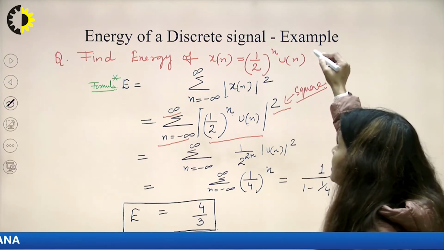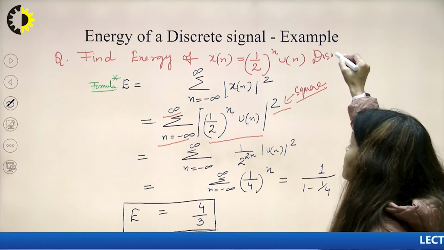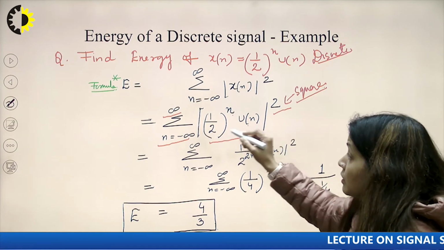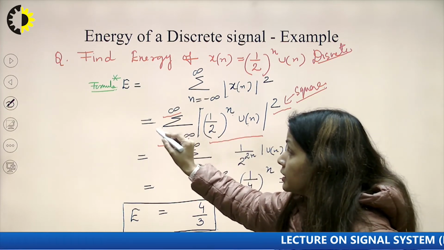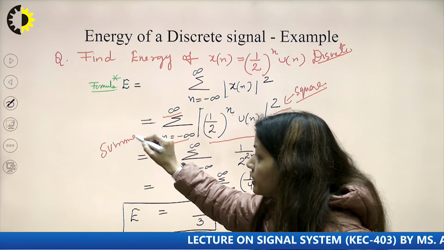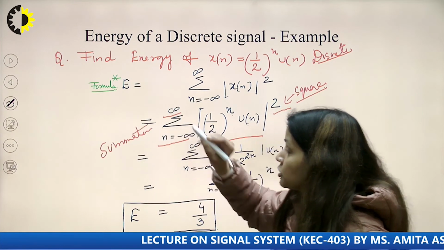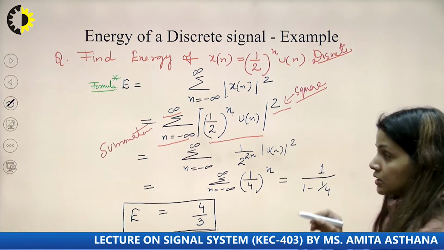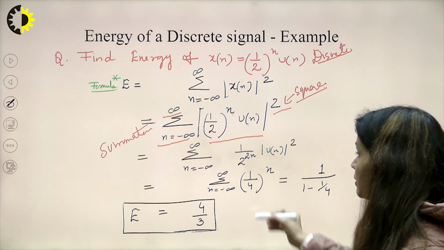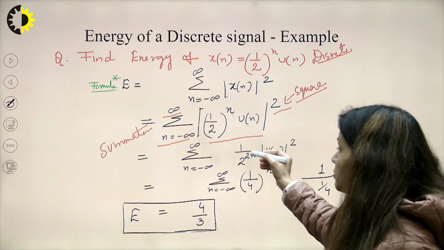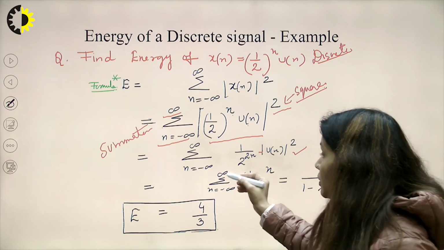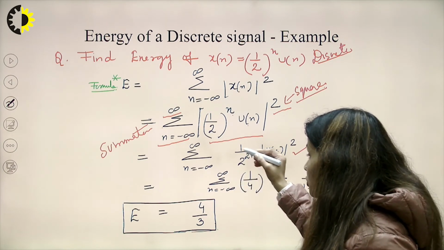Since it is a discrete signal, we will apply the summation formula, not integration, because the signal is now discrete. So, n equal to minus infinity to infinity, 1 upon 2 raised to the power 2n, u[n] mod squared. Now I am going to calculate it.